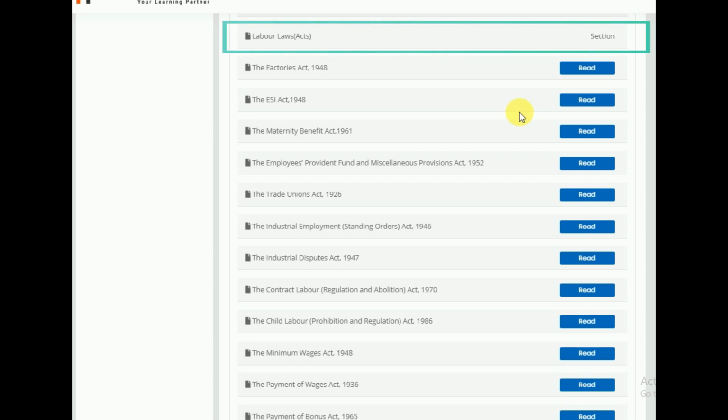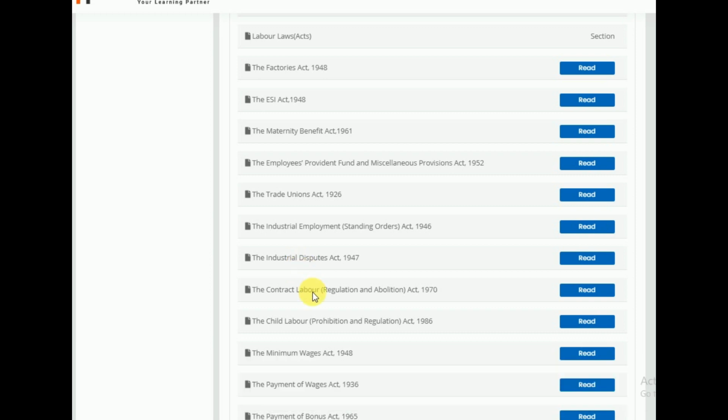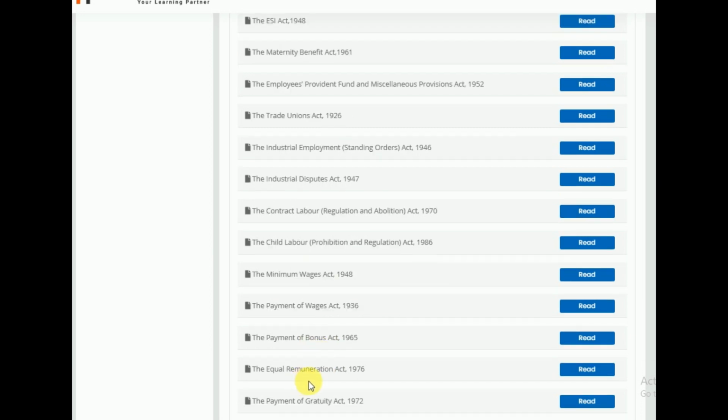The next subsection is called labor laws or labor acts. So all 15 labor acts are covered in this study material. Ebooks are available. You can click on the read button and you can go through the ebook. Factories Act, ESI Act, Maternity Benefits Act, Employee Provident Fund and Miscellaneous Act, Trade Union, Industrial Employment Standing Orders, Industrial Dispute, Contract Labor Regulation and Abolition Act, Child Labor, Minimum Wages, Payment of Wages, Equal Remuneration, Payment of Gratuity. So all 15 acts which are required for the exam, all are covered in study material.